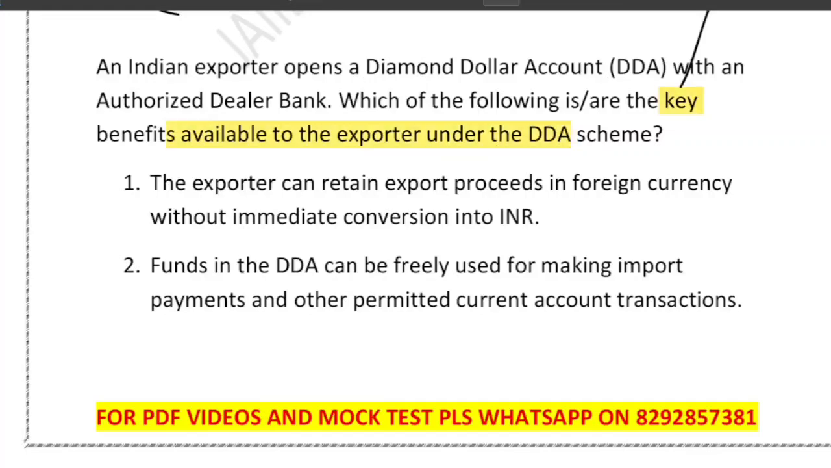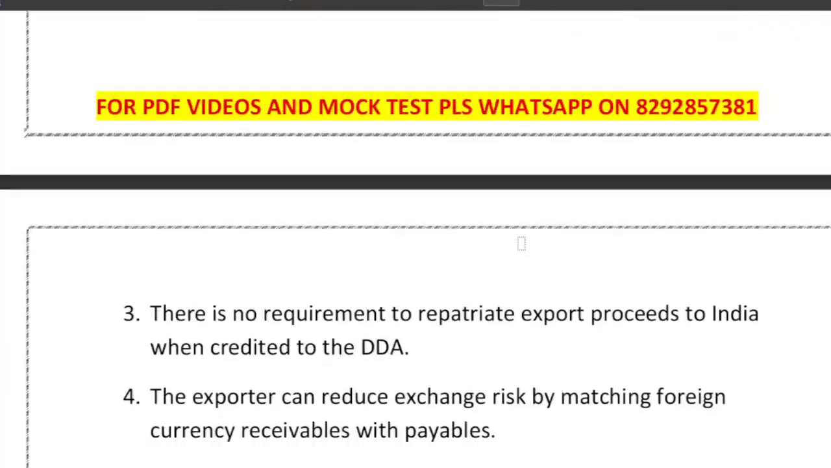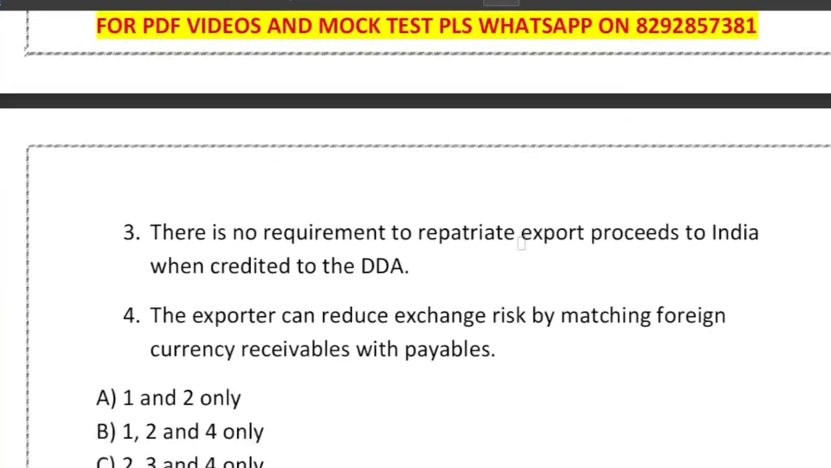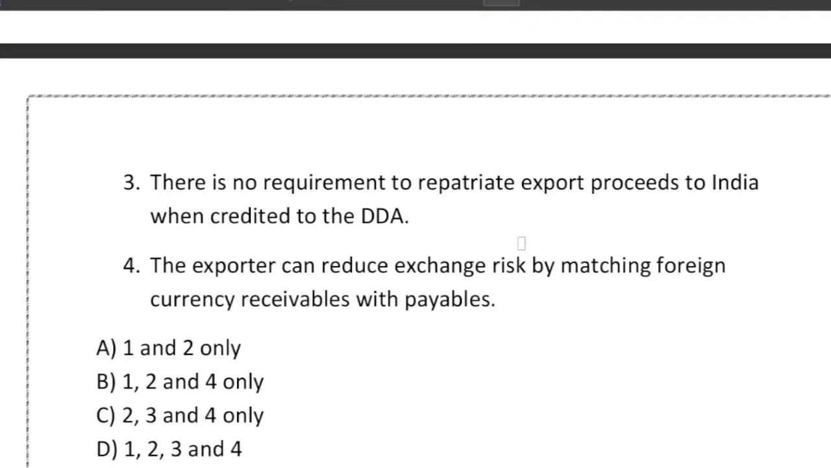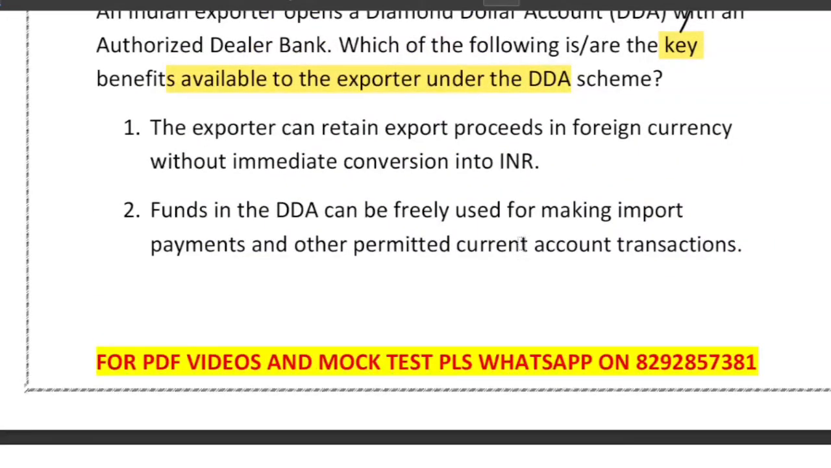The options they have given: 1, the exporter can retain export proceeds in foreign currency without immediate conversion into INR. 2, funds in DDA can be freely used for making import payments and other permitted current account transactions. 3, there is no requirement to repatriate export proceeds to India when credited to the DDA. 4, the exporter can reduce exchange risk by matching foreign currency receivables with payables. Options given: 1 and 2; 1, 2 and 4; 2, 3 and 4; 1, 2, 3 and 4. Very good question it is. So friends, what do you think?